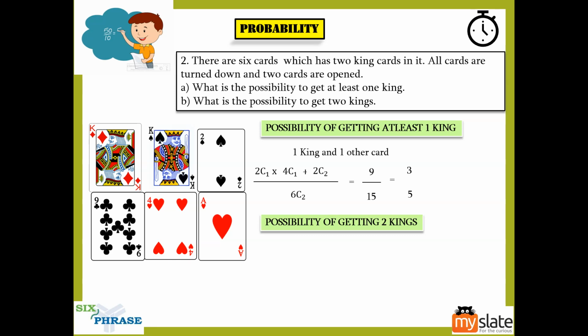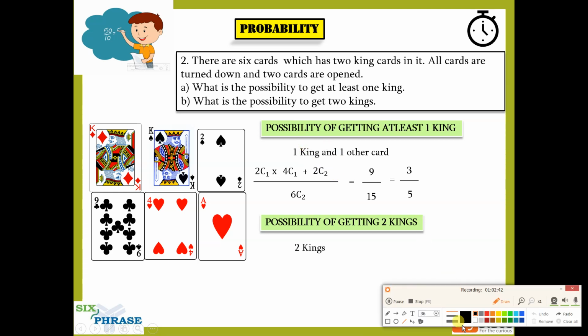Now some of you might be wondering, where did this 2C2 come from? I hope you get that question. It came about because I told you there is a possibility of one king and one other card.